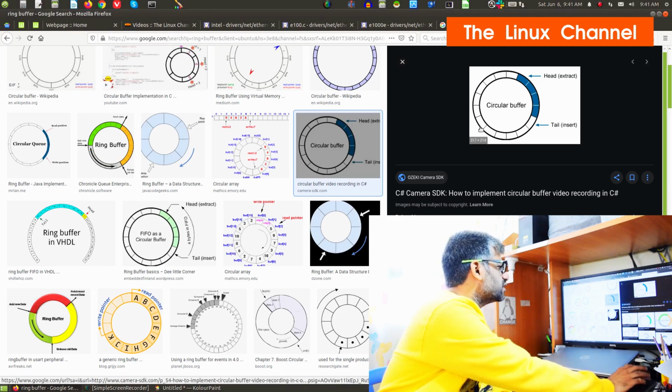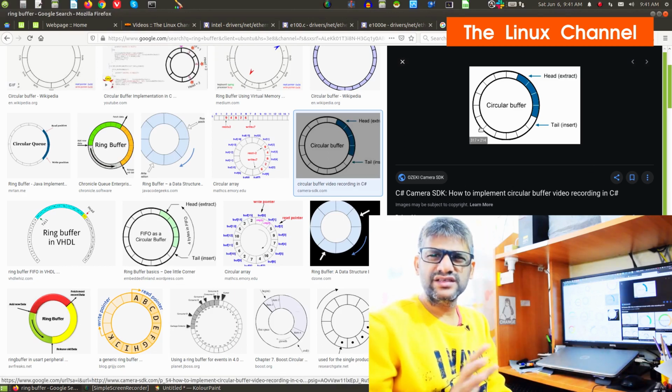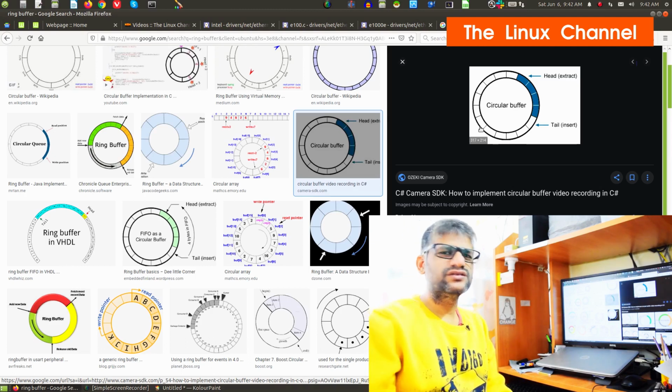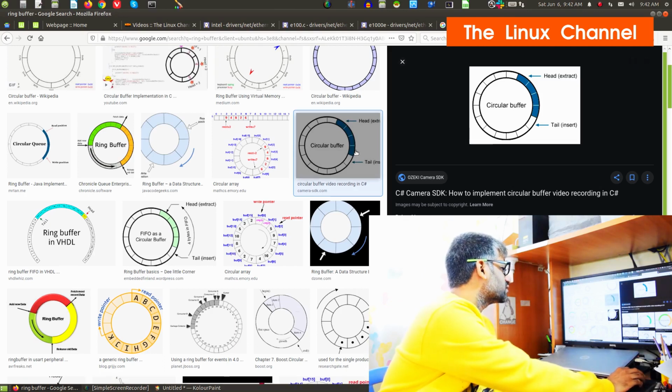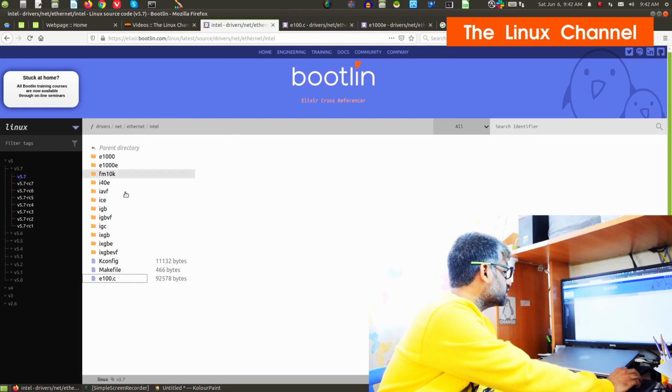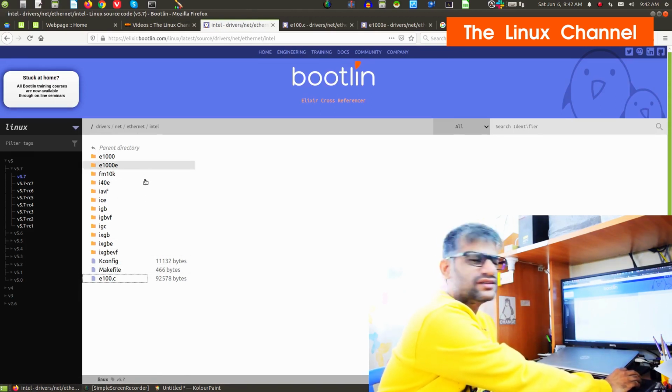So I thought, let me show a few examples or snippets here and there, where we can see in the kernel space code a live implementation of ring buffers. You can go to these drivers. You can see here these are various network drivers. Like I always show, I pick these Intel drivers.